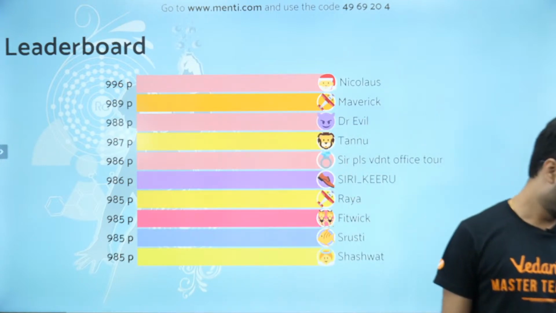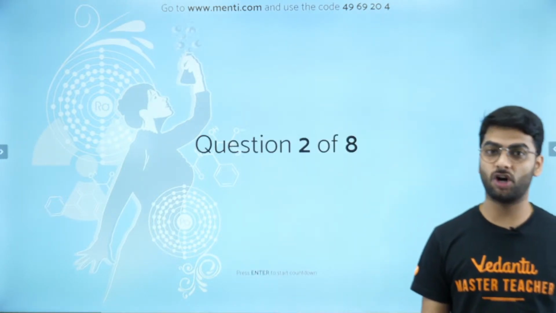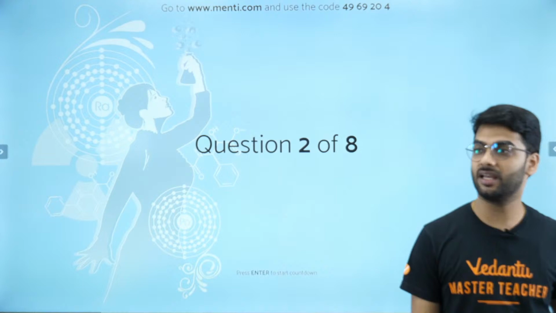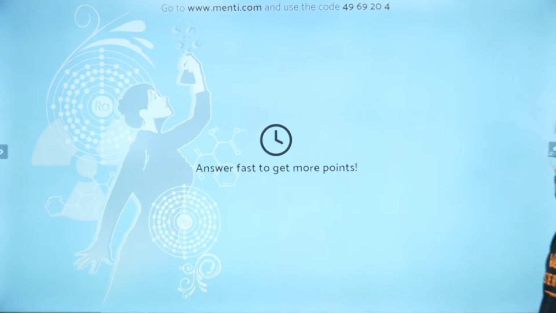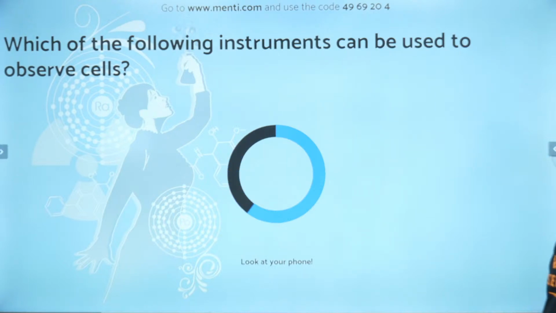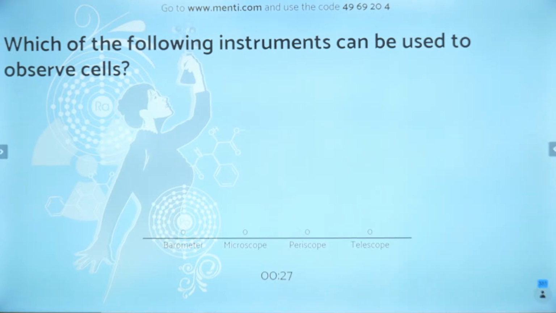Thank you guys. Chalo, moving on to the next question. Make sure that you read the options carefully, starting now. So, which of the following instruments can be used to observe cells? Very easy question, easiest question of the class. Is it a barometer, microscope, periscope, telescope? Easiest question of the class.